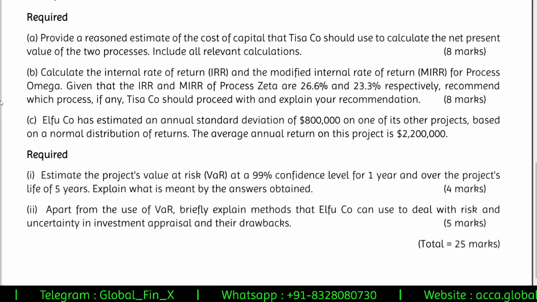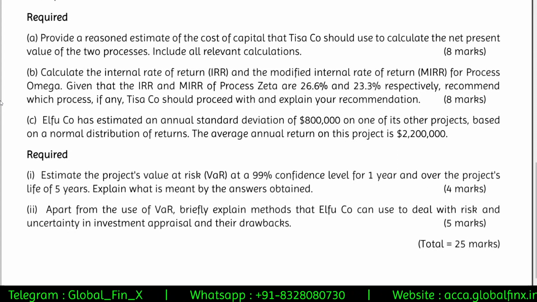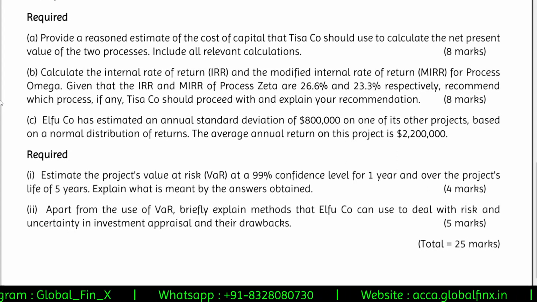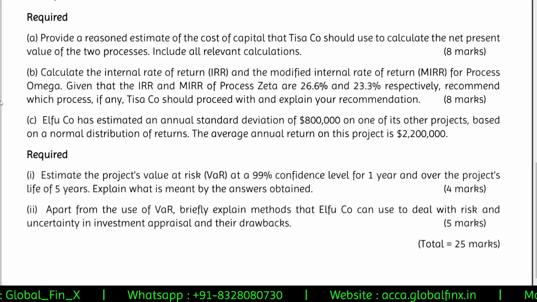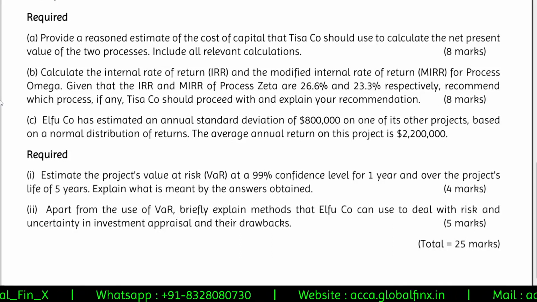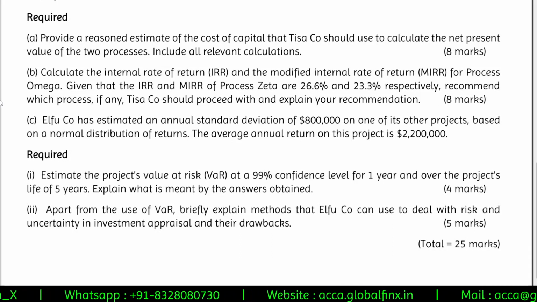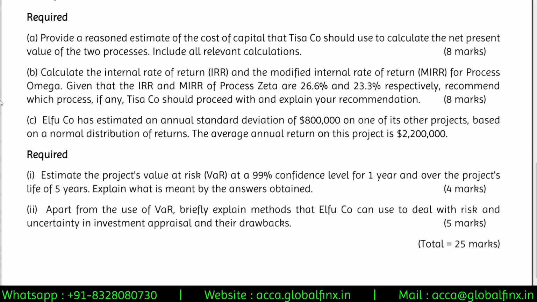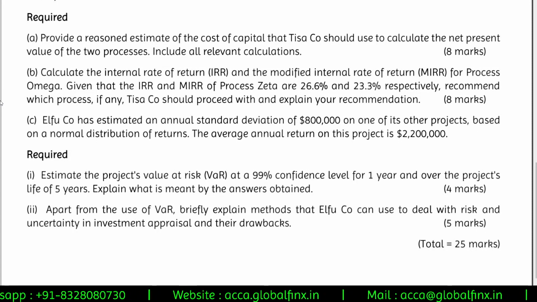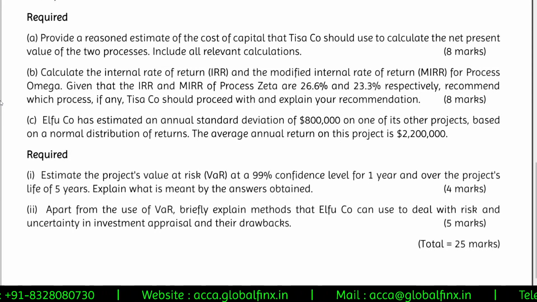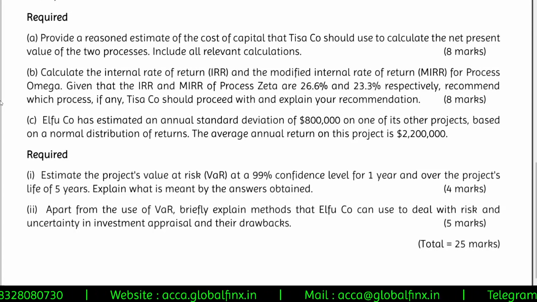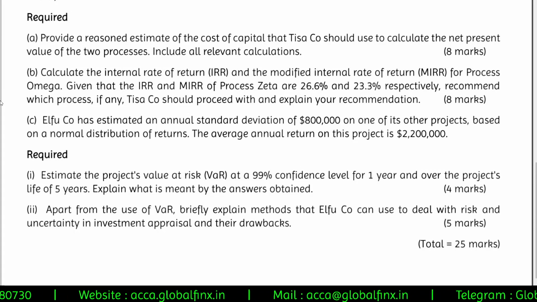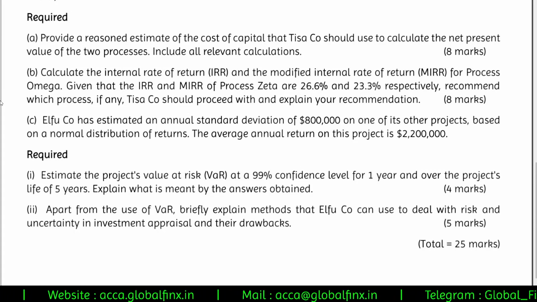Now the first requirement is: provide a reasoned estimate of the cost of capital that TISA company should use to calculate the net present value of the two processes. Include all relevant calculations. Sir, this is basic degearing, regearing and weighted average cost of capital calculation that is given for 8 marks in your AFM examination. Very pretty straightforward requirement.